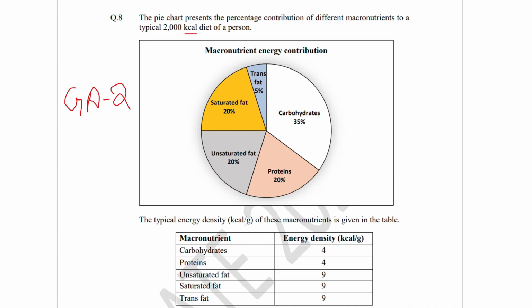The typical energy density, which is given in the units of kilocalorie per gram of these nutrients, is given in the table. So this is the energy density given in kilocalories per gram.